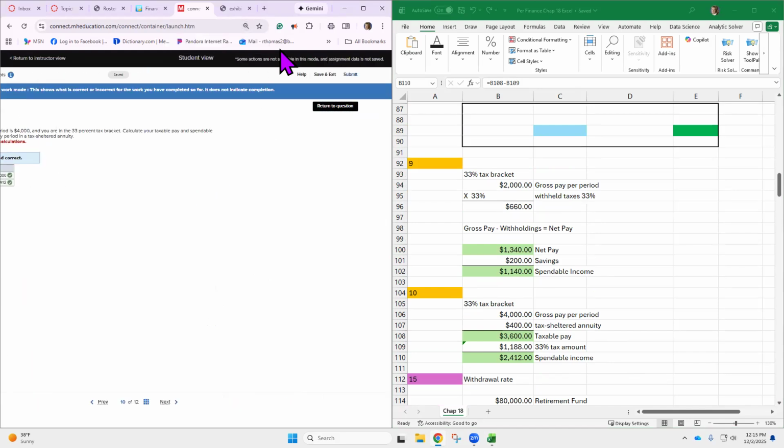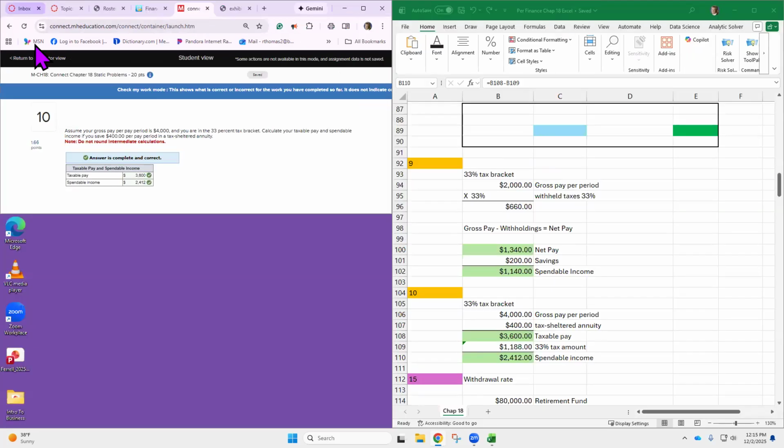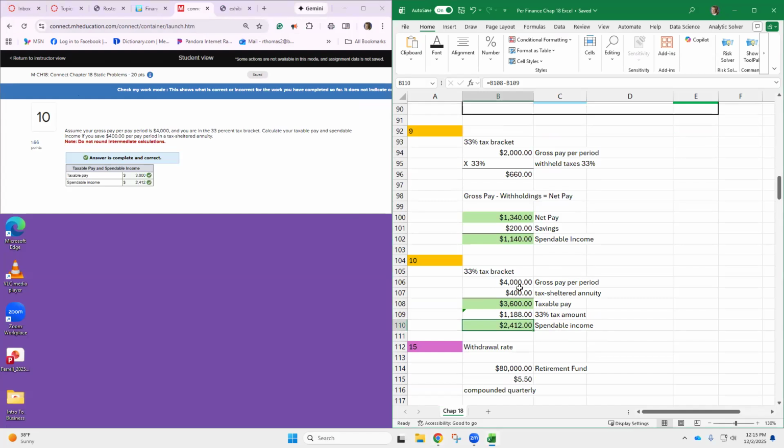So I'm going to use the same pay for just a second here. I got to get this back. Just for fun, I'm going to make it the same pay and the same amount of savings. So the same pay, I'm going to throw the pay in here of 4,000. I'm going to take 33% of that, which leaves us with the net pay. And if we were saving the same amount, then our spendable income would be $2,280. Does everybody see that? This is from 9.